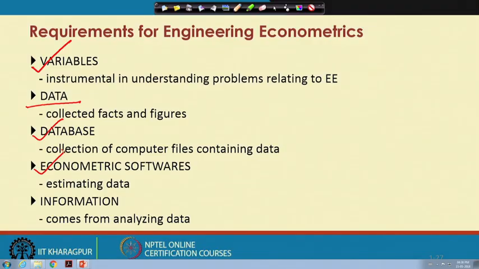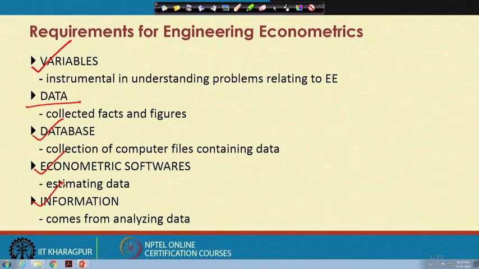And last but not the least is the structure called information, that comes from analyzing the data. We start with some information, that is called data, first hand information, and data is a kind of input in the econometric process. Then in the econometric process you will also get some kind of quantitative information, that is called econometric output. So that is usually what we like to call analyzing the data.